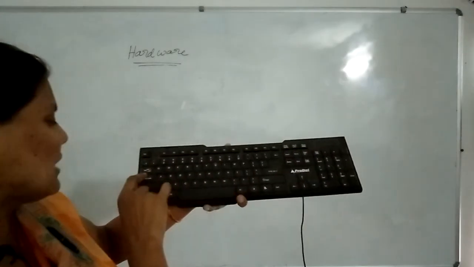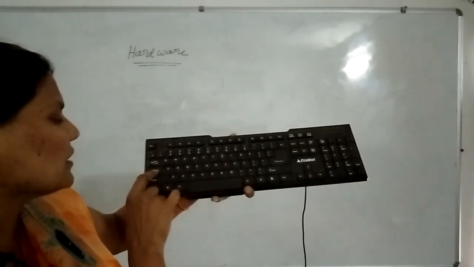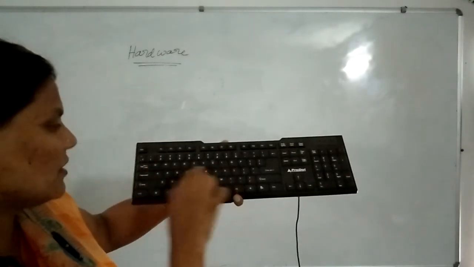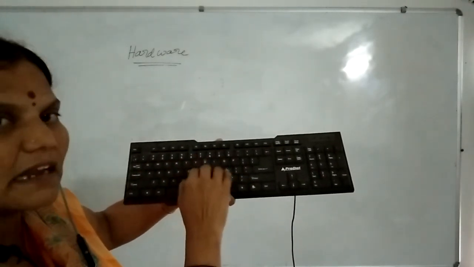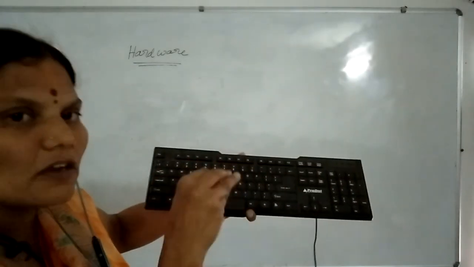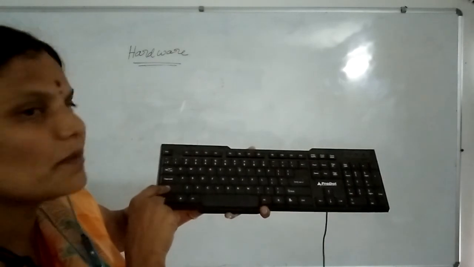Next, Caps Lock. What is the use of Caps Lock? Whenever we switch on Caps Lock, the data will be typed in capital letters. If you switch off Caps Lock, lowercase letters, that is small letters, will be printed on the screen. Next, the Shift button.